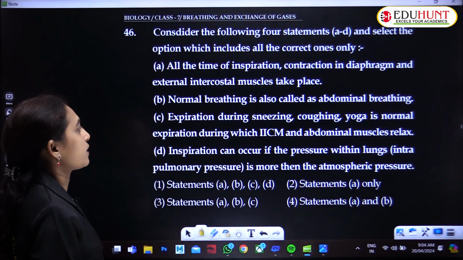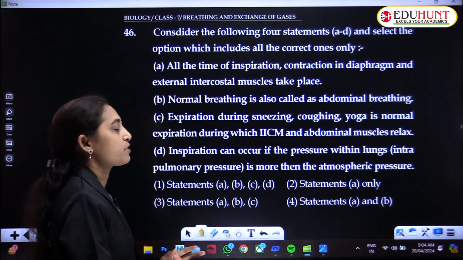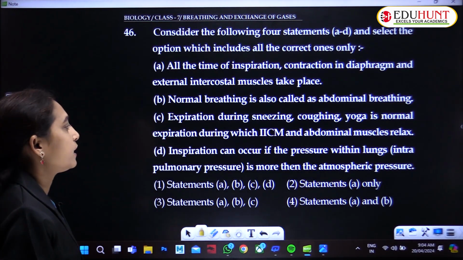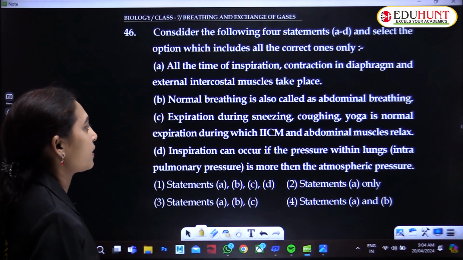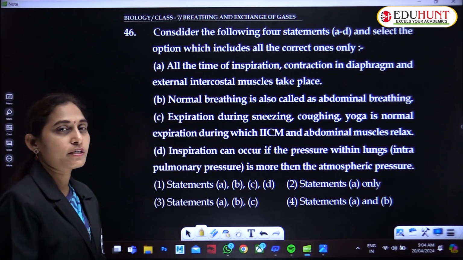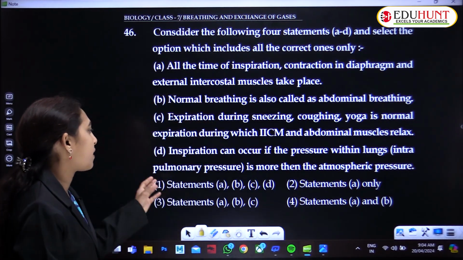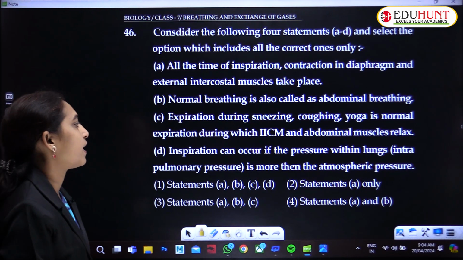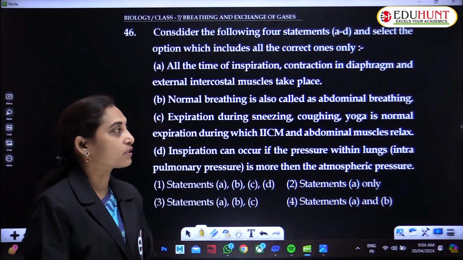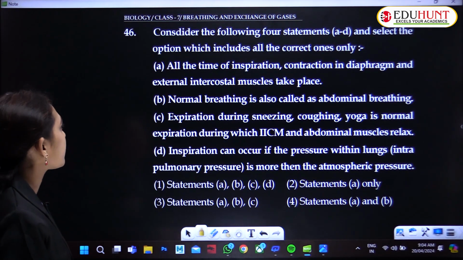C: Expiration during sneezing, coughing, yoga is normal expiration during which internal intercostal muscles and abdominal muscles relax. D: Inspiration can occur if the pressure within lungs, intrapulmonary pressure, is more than the atmospheric pressure. Among these, how many statements are correct?